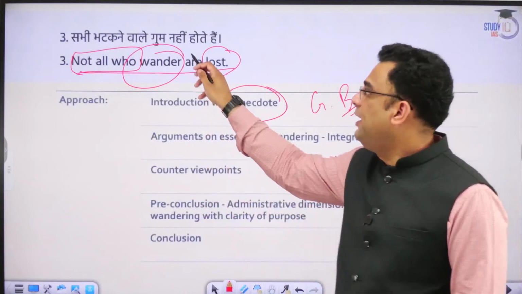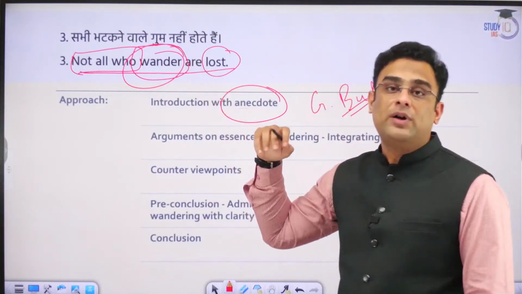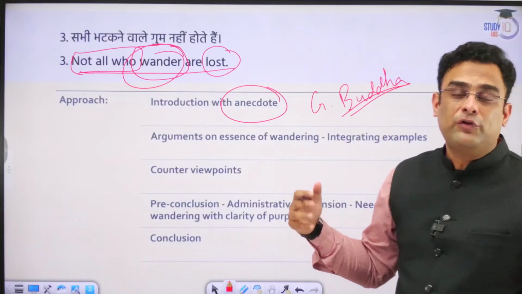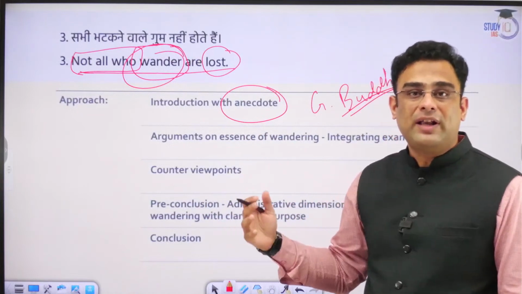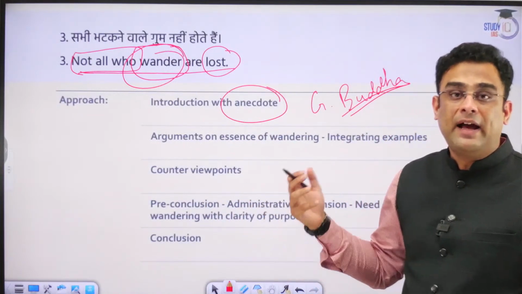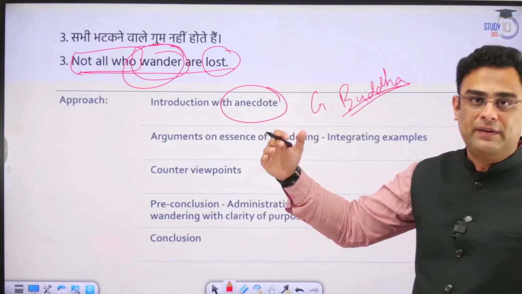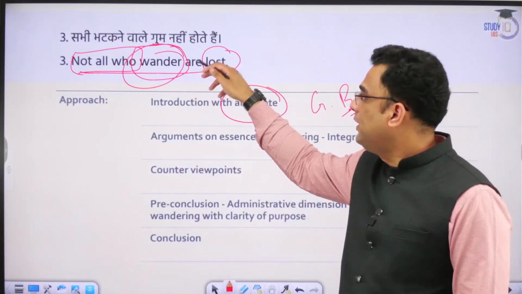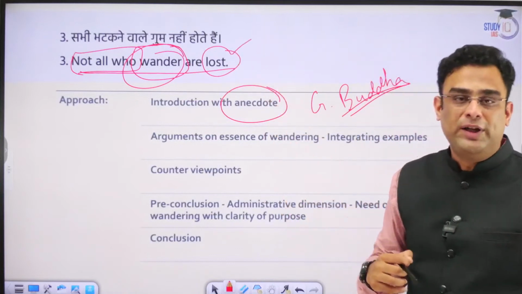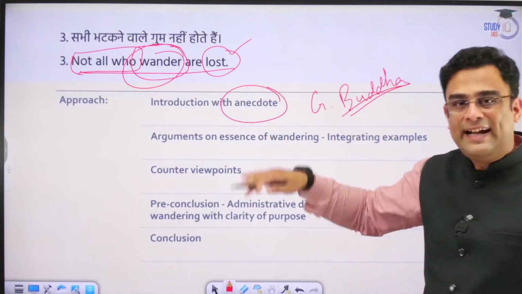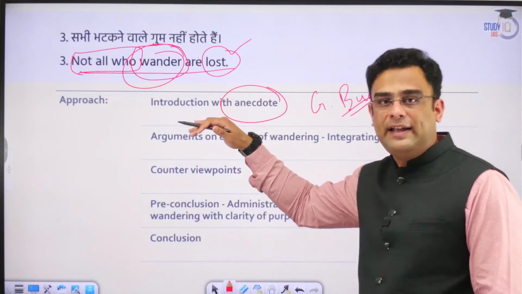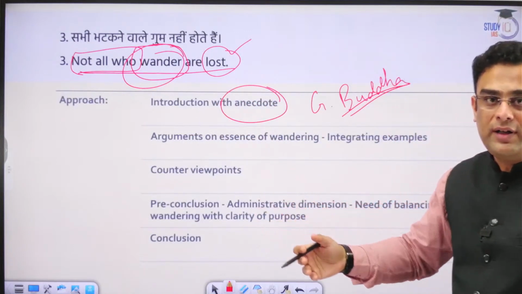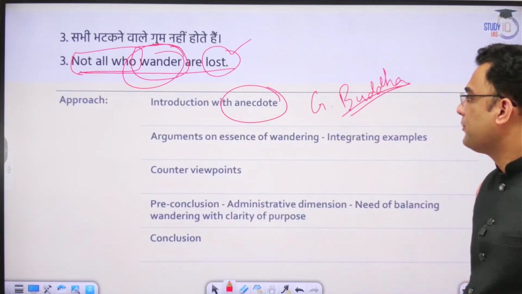He was basically wandering. And wandering for how long? For almost 12 years. For a very long time he was wandering. And ultimately he reached that bliss of nirvana. But can we say that because he was wandering, Gautam Buddha was actually lost? No. So that is what the topic is basically hinting at, that all those who wander are actually not lost.